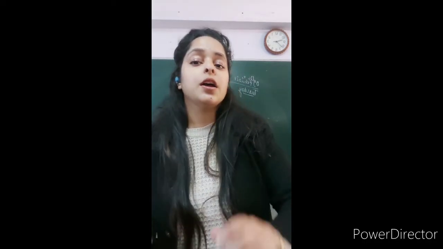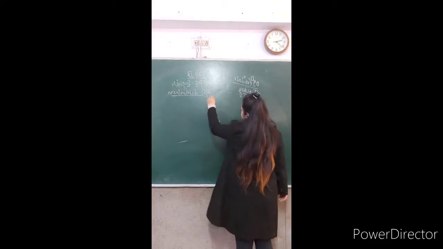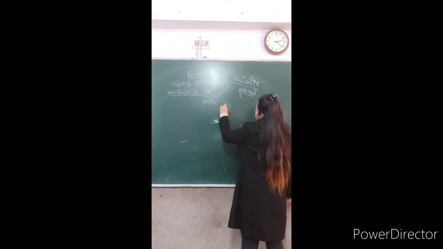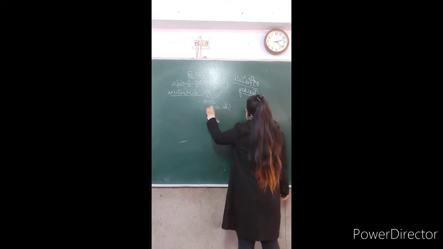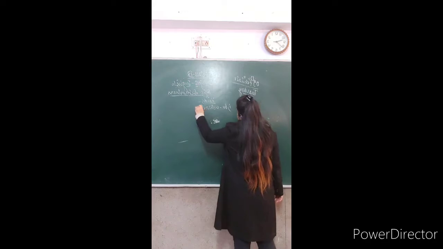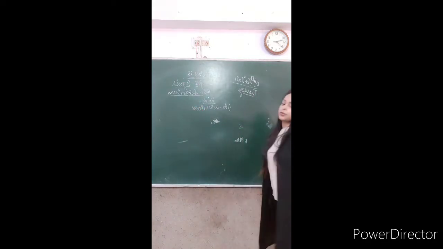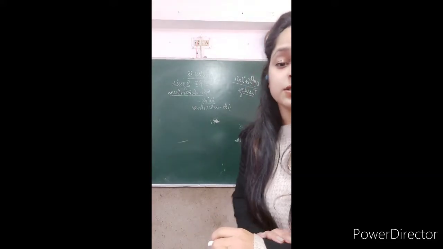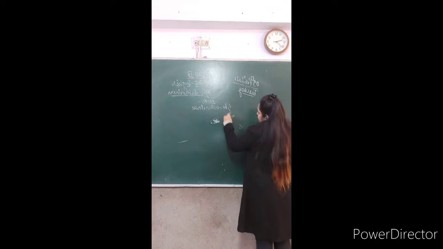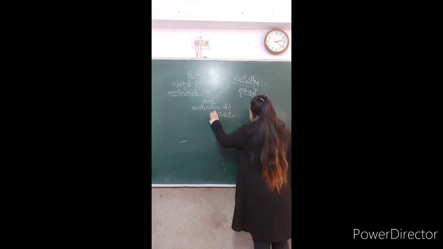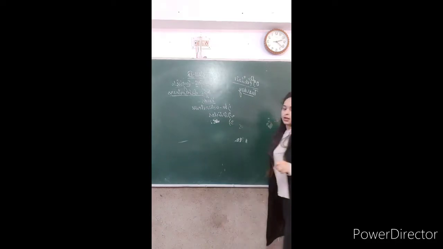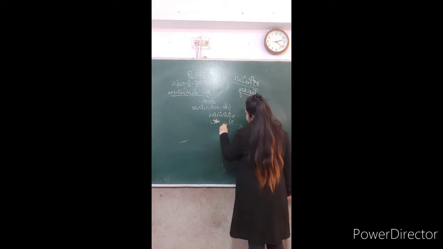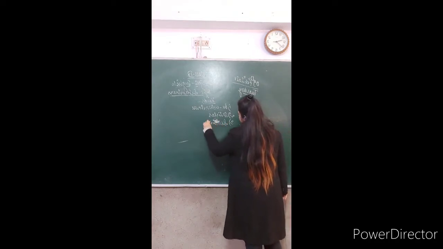First, write down kinds of determiners. First, predeterminers. Secondly, articles. Third, demonstrators.